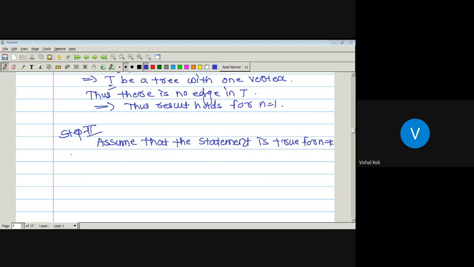It means if T is a tree with k vertices, then it has k minus 1 number of edges.